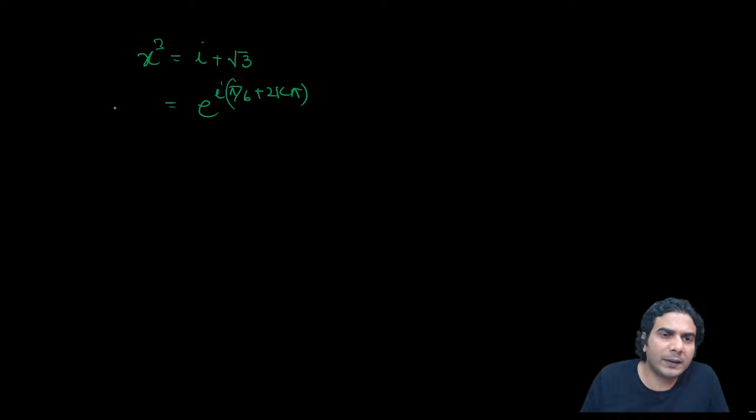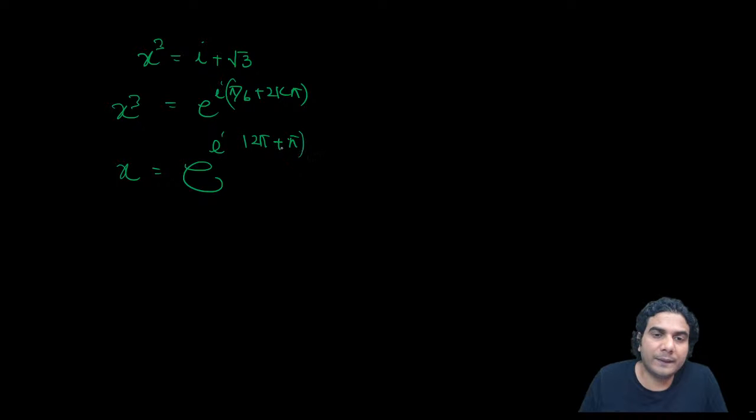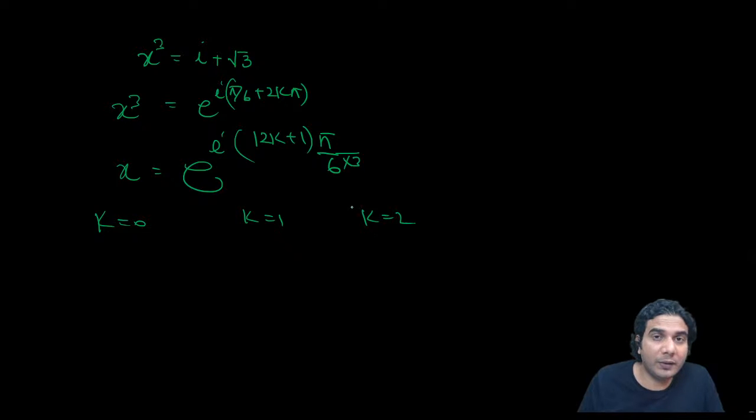Okay, then x cube is equal to this. Then x can be written as e raised to iota (12k plus 1) into pi by 6, and yes, the cube root of that also. Now put k is equal to 0, k is equal to 1, and k is equal to 2. You'll get three roots, all right? And then if you put k is equal to 3, the roots will start repeating.